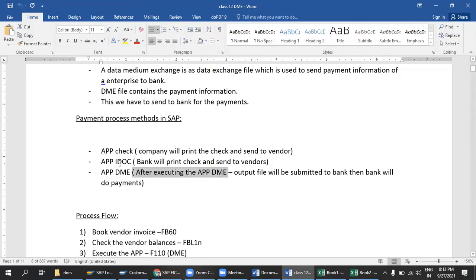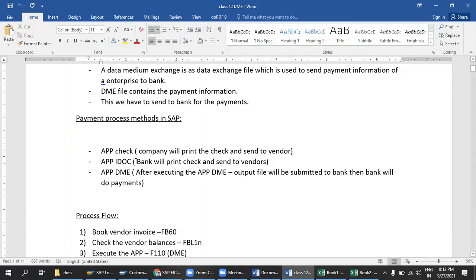Coming to the APP IDOC scenario, here we are not sending any NEFT transaction, we are sending the check information. Or if you want to send checks to the vendor from the bank side, not from our end, we are going to use the APP IDOC concept, the IDOC EDA concept. In this configuration, we will run the APP configuration, and automatically SAP will generate one IDOC document number. Our SAP server is connected with the bank, so in the backend the system will send one document directly to the bank, guys.